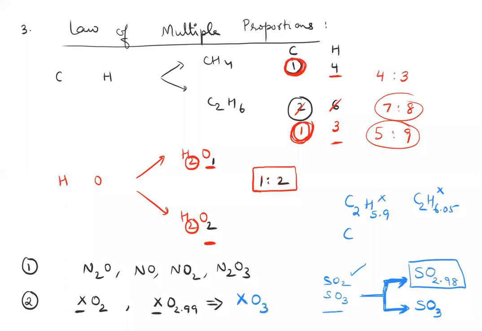You have to write it as C2H6. You got 5.9 only because of your approximation. And this one has to be C2H6. You got only 6.05 because of your approximation. So this law helped determine the molecular formulae for a lot of unknown compounds back in the day.